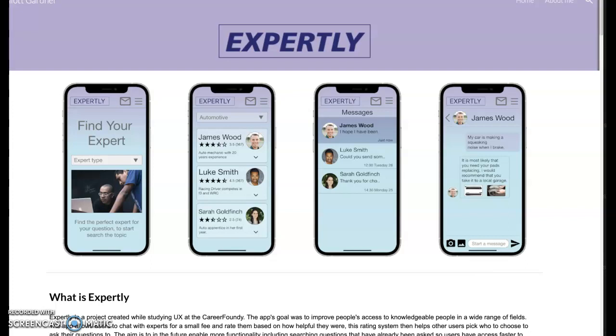The next question: tell me about a difficult project where you overcame a challenge. This UX project had a lot of challenges, from learning new software like Adobe XD, finding the time, keeping motivation, and keeping it going, working by yourself. Even with the support of the tutor and the mentor, it can still be very challenging.